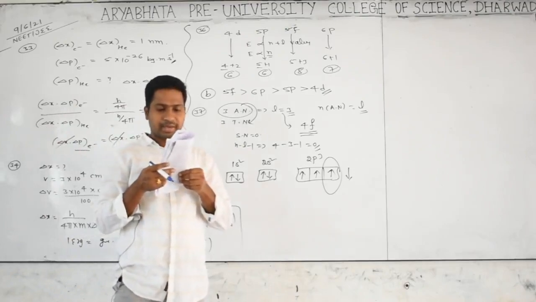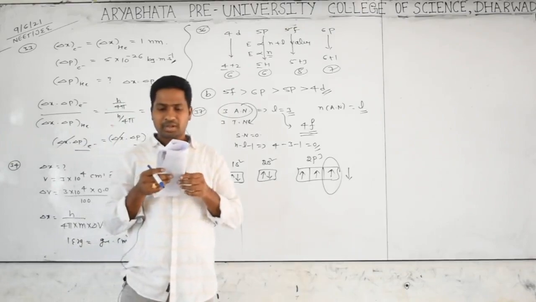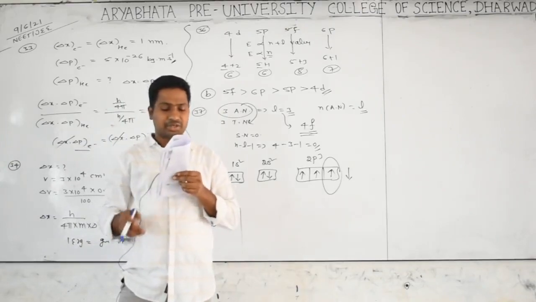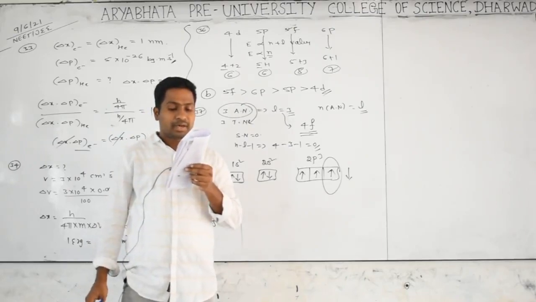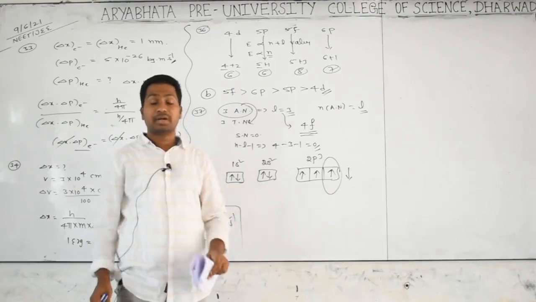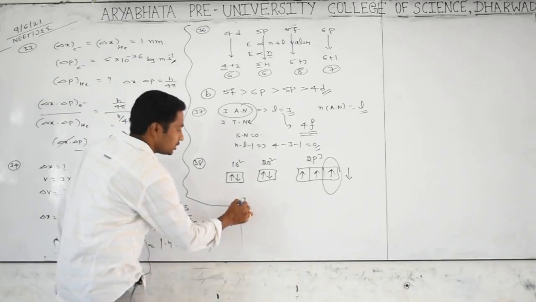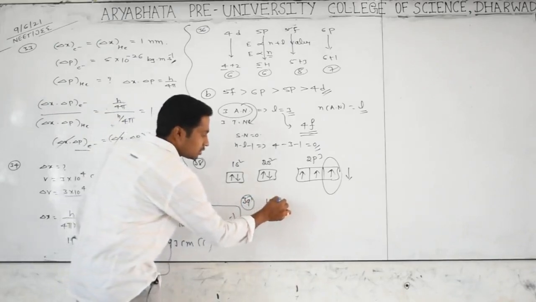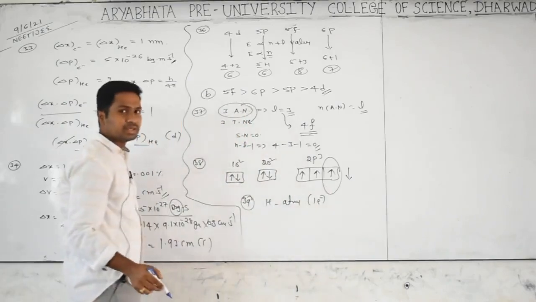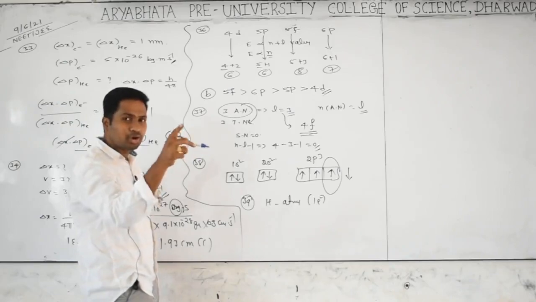Go for 39. Which of the following is a wrong statement? Especially these models are important from the NEET point of view; it was asked already in the 2018 NEET examination. The statement: the energy of 2s orbital is less than the 2p orbital in case of hydrogen atom. Yesterday I stressed this point. In case of only the hydrogen atom or single-electron species, there is no energy difference between subshells of a particular orbit.